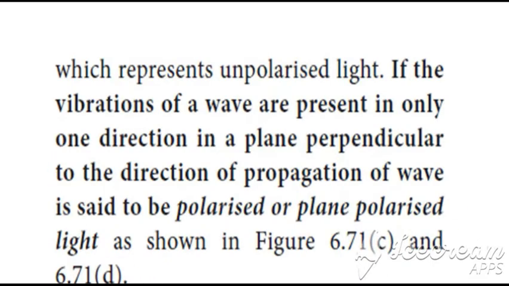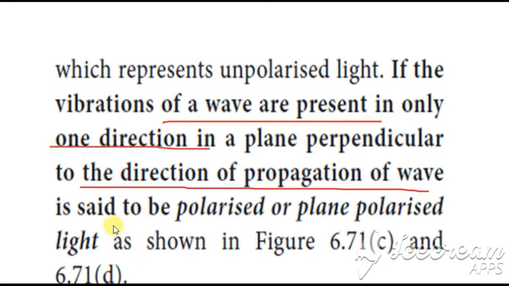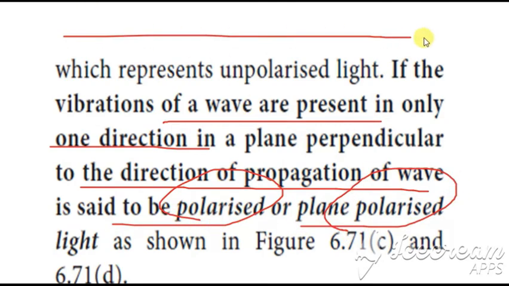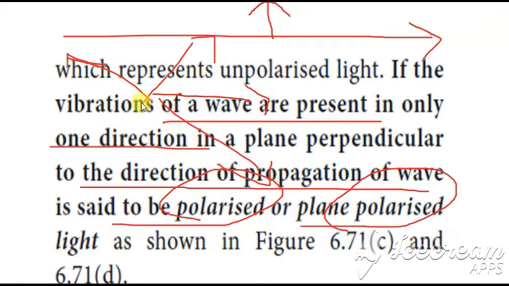Okay, then if the vibration of the wave is represented only in one direction, with respect to the direction of propagation of the wave, it is said to be polarized or plane polarized. So if this is the direction of propagation, if the vibration is represented only in one direction, you are not representing in all directions. Unpolarized light will be represented in all directions.